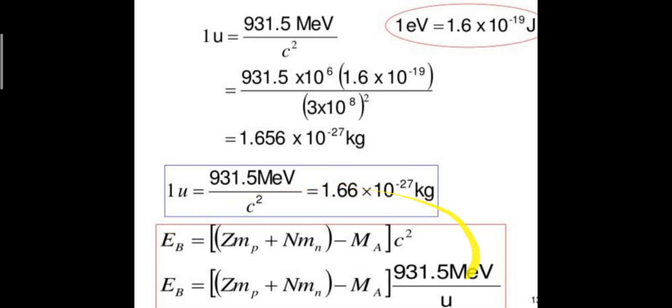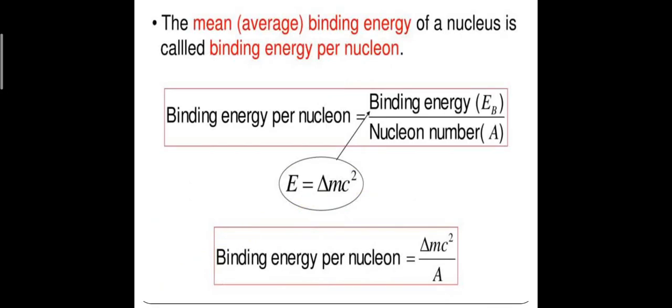Here is the formula for binding energy: Eb is equal to Z mp plus N mn minus Ma, into 931.5 MeV by U. The mean average binding energy of a nucleus is called binding energy per nucleon. Binding energy per nucleon is equal to binding energy Eb divided by nucleon number A. So this is the formula: binding energy per nucleon is equal to delta m c square divided by A.